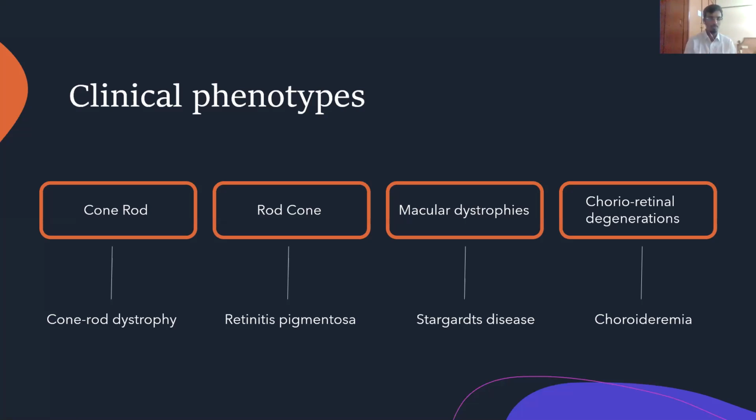Based on cone-rod systems, cone-rod dystrophy is the most common. There are rod pathologies in which retinitis pigmentosa is most common. Then you have chorioretinal degeneration like choroideremia, and our today's topic of macular dystrophies, of which Stargardt's and other diseases are a part. So this is the most commonly used system. But again, there is a general overlap and heterogeneity in these patients and in these classifications. One book that you read could be saying that a particular dystrophy is in a certain category, but you do not need to get confused by that, right?